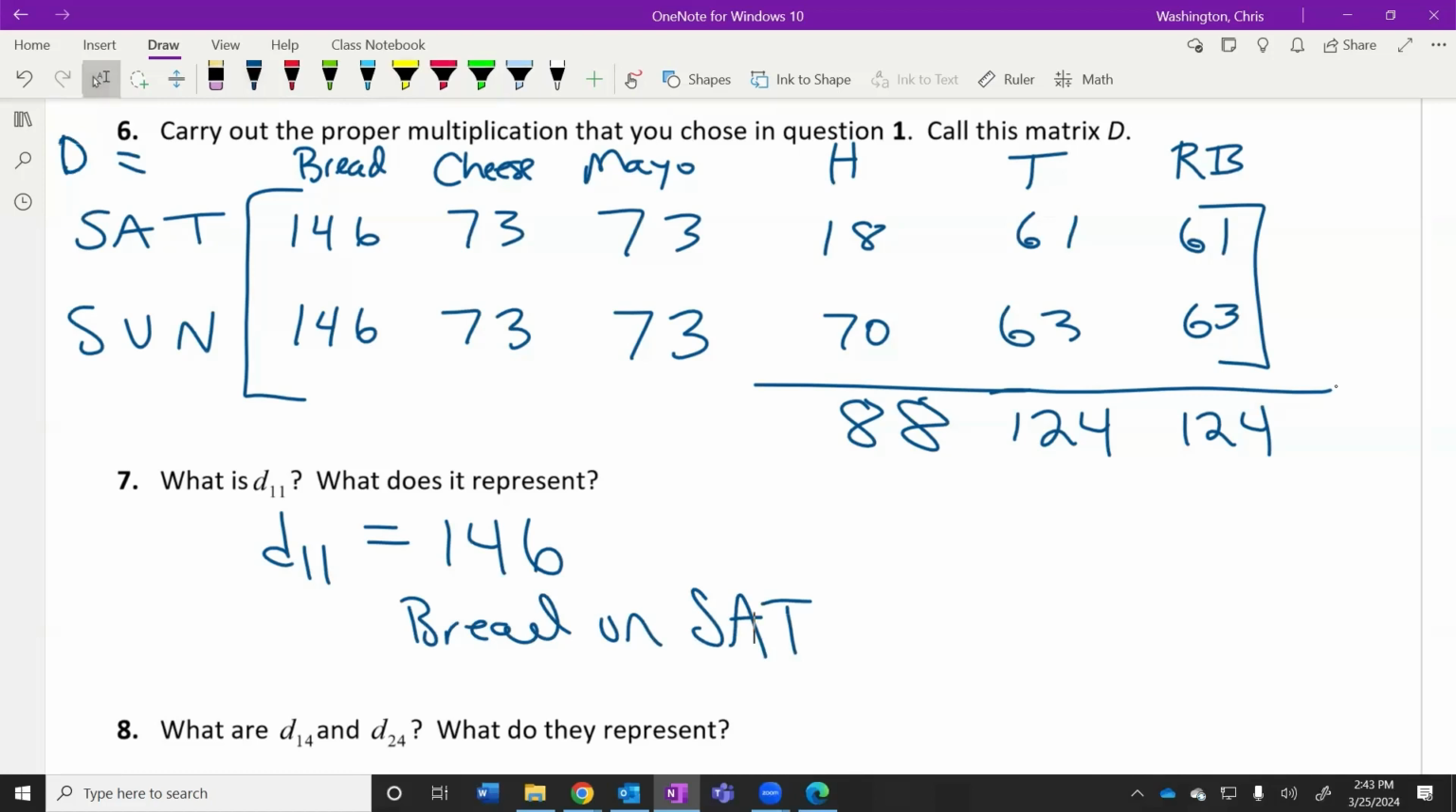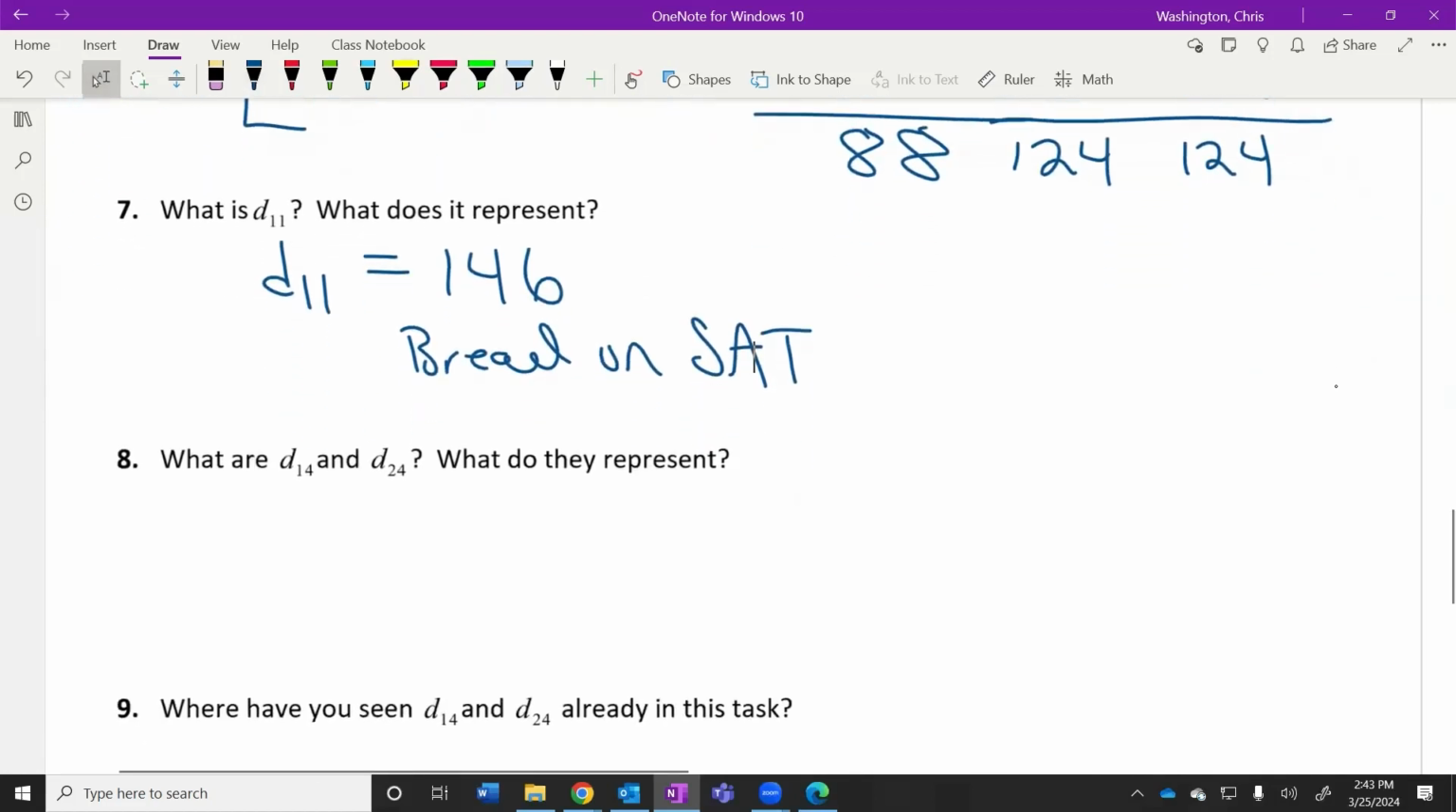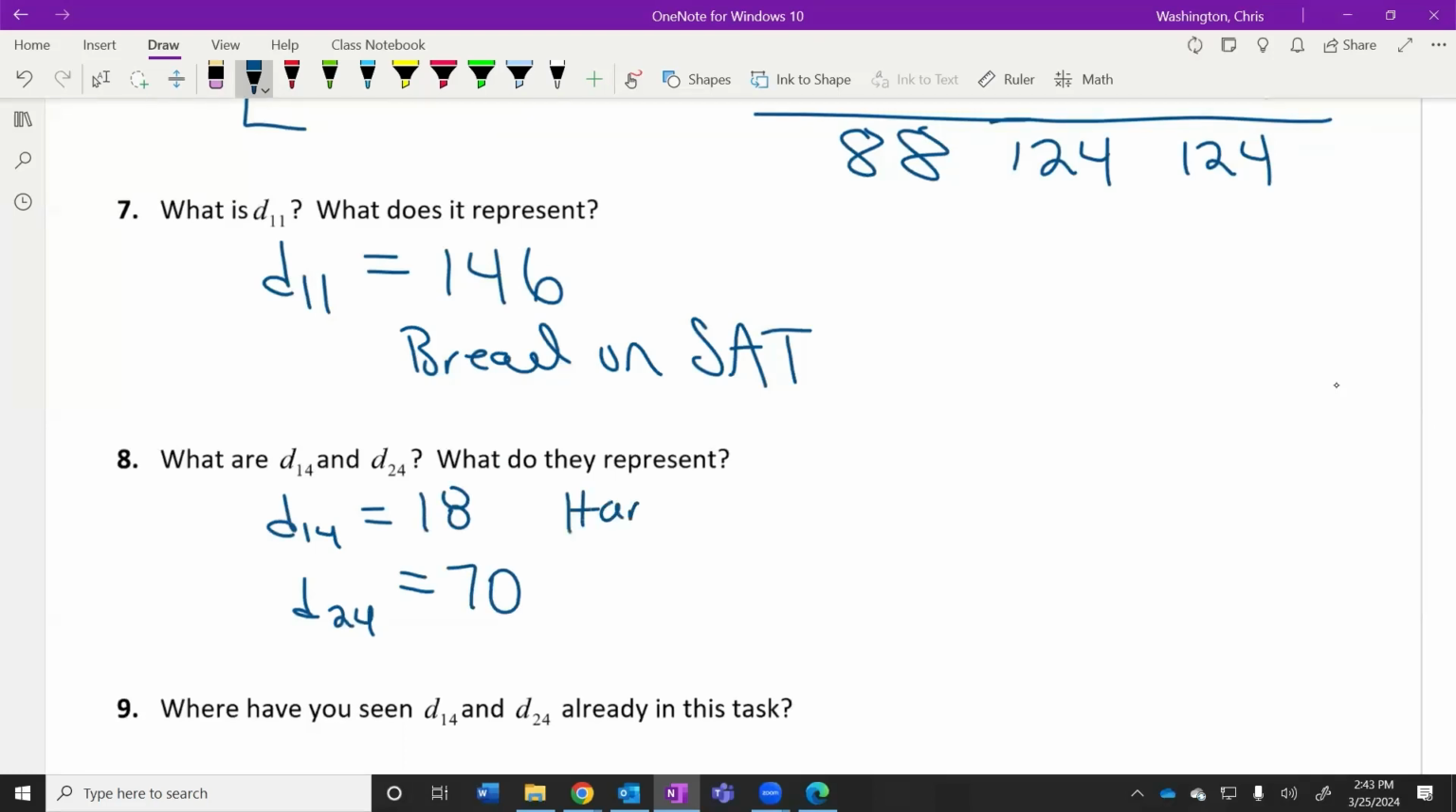All right, cool. Number 8. What's D14 and D24? And what do those numbers tell us? The first row, the fourth column, and the second row, the fourth column. 18 and 70. What does that tell us? Ham on Saturday and ham on Sunday. Good. So 18 is how much ham we needed on Saturday, and 70 is how much ham we needed on Sunday.